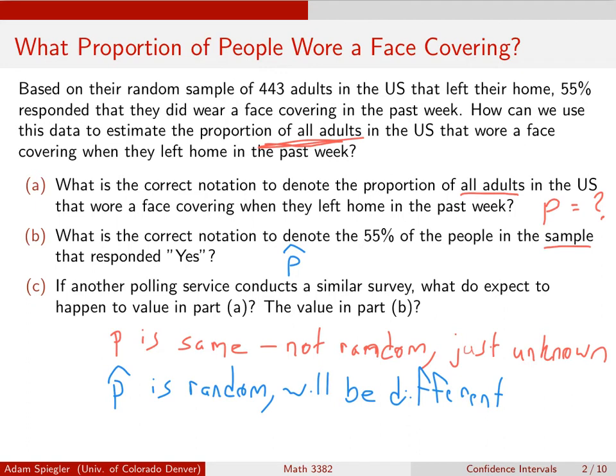So the whole point is, when we give our estimate for the proportion of all adults in the US that wore a face covering, we wouldn't want to say it's 55%. We should say it's pretty close. We think it should be close to 55%. And the question is, how do we build in the error? How do we estimate how much variability we have due to the sampling process?